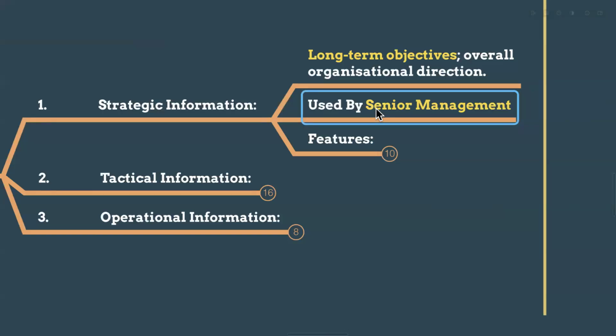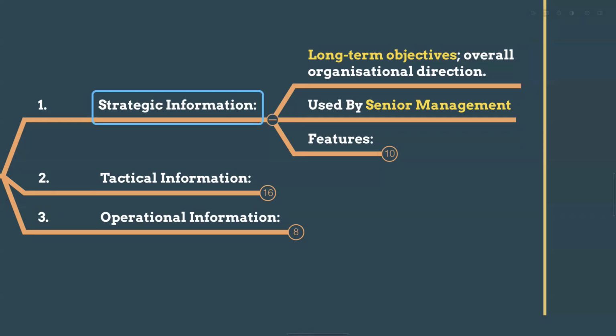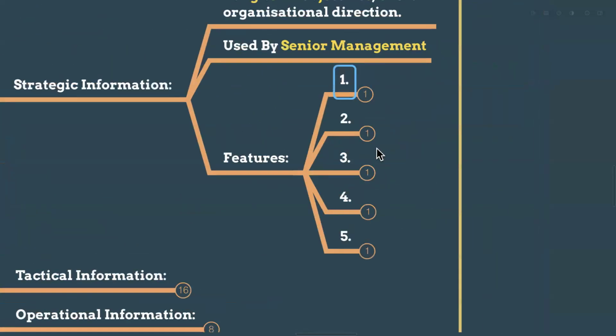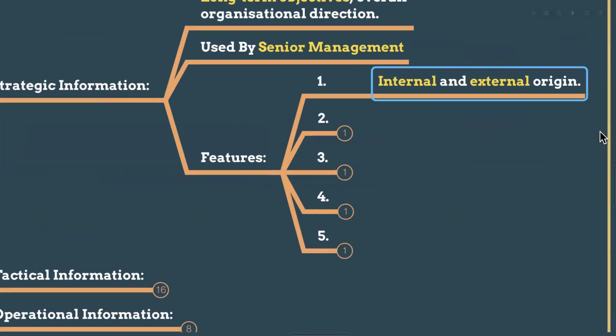Overall, what is our direction? So it is in the top level, long term, for the 2, 5, 7, 10 years, right? How we are going to direct our company. Normally these strategic information, the top level information, is used by the senior management like CEO, CFO, right? So C-suite level professionals.